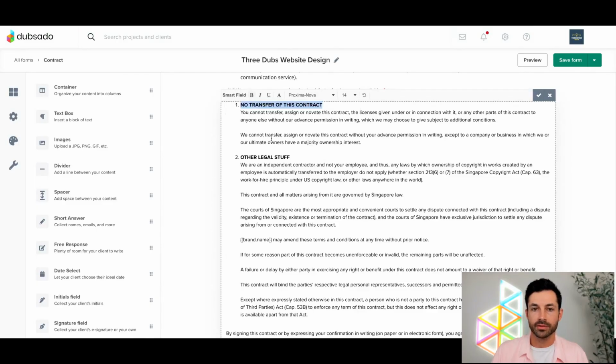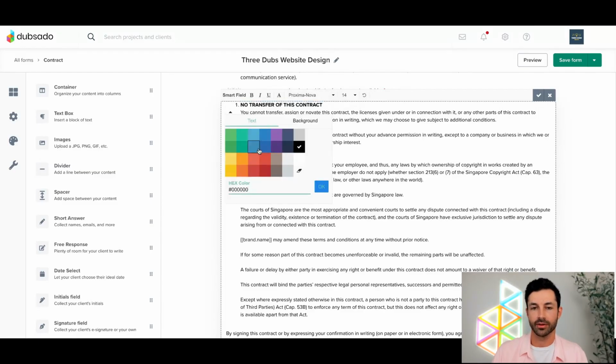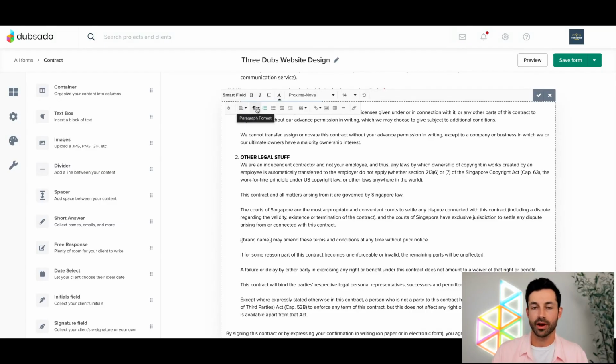Oops. Oh, sorry, B's right there. I'm looking for other stuff under the A there. The A's got a bunch of other things that we can use, things like color. We can go ahead and color that text if you want to. We can do things like alignments, paragraph formats.